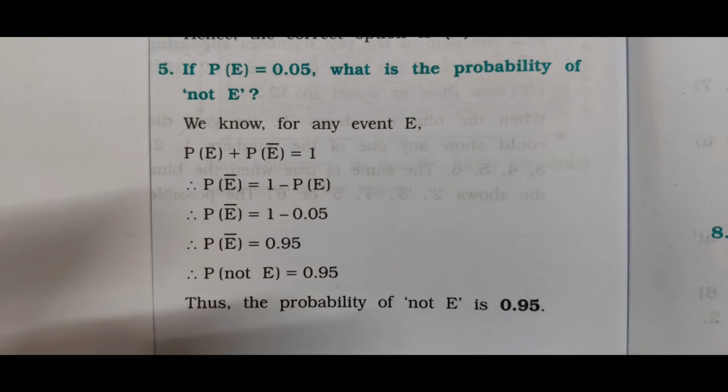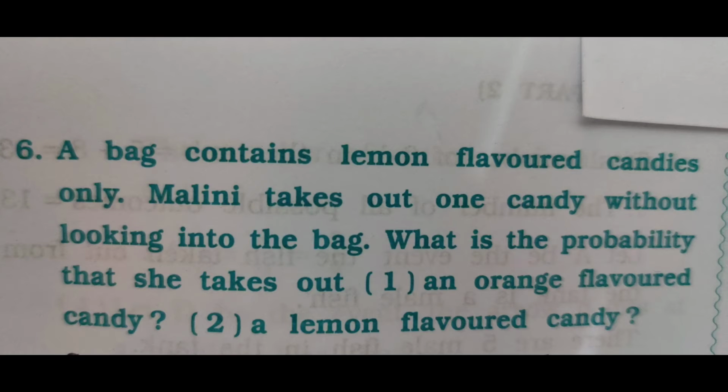So P(E bar) is equal to 1 minus P(E). The value of P(E) is given to you, that is 0.05. So P(E bar) is equal to 1 minus 0.05, so P(E bar) is equal to 0.95. Thus, the probability of not E is 0.95.